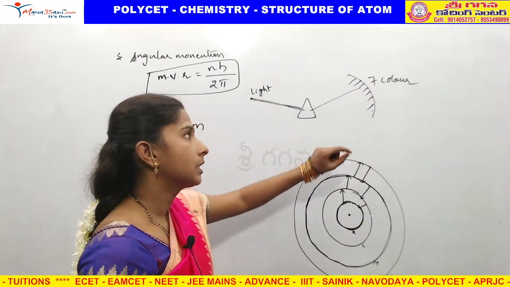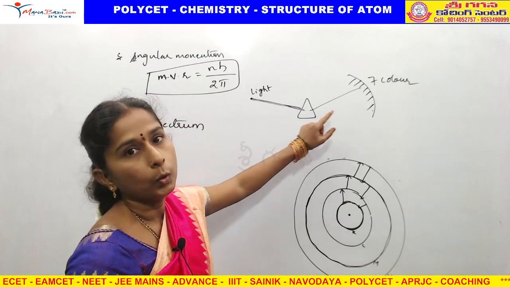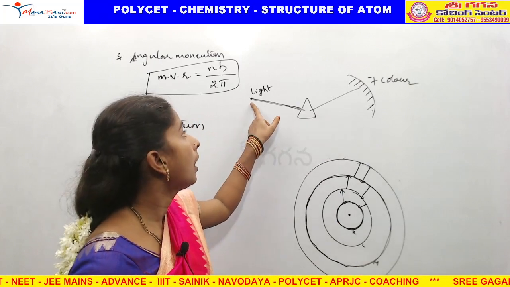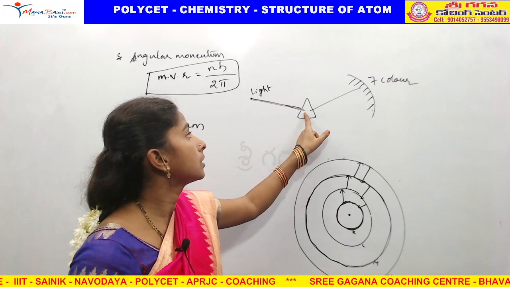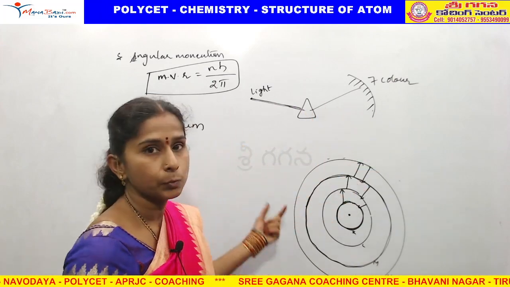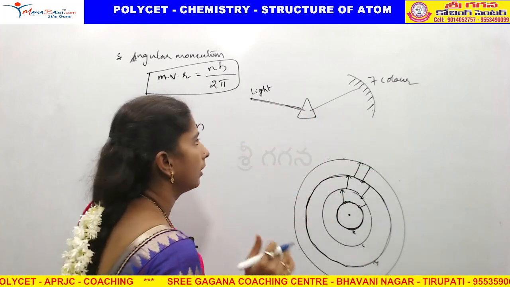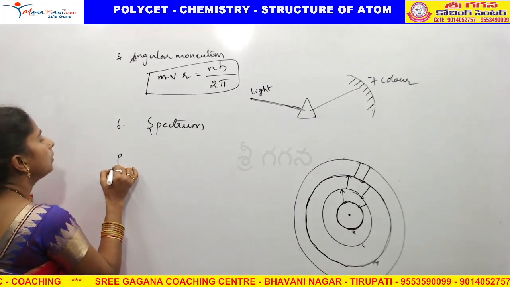That is called a spectrum. So he explained how the atoms enter into the prism and it splits into colors. He explained about the spectrum. And failures of